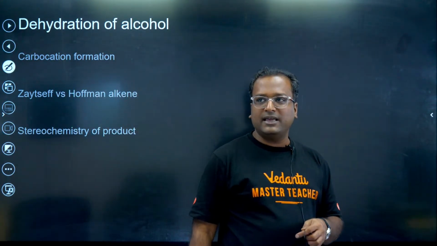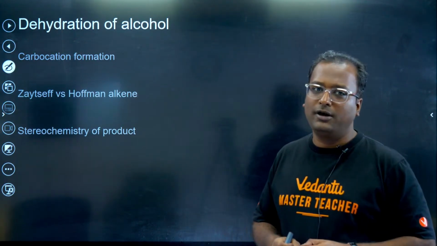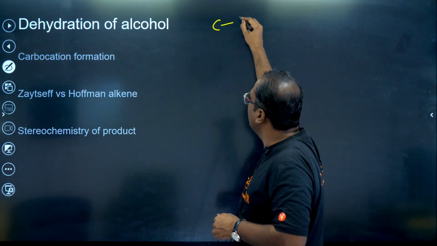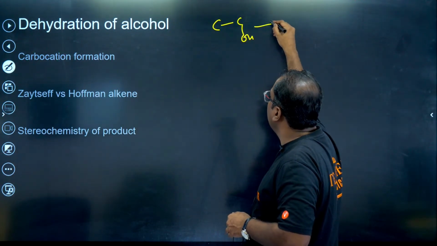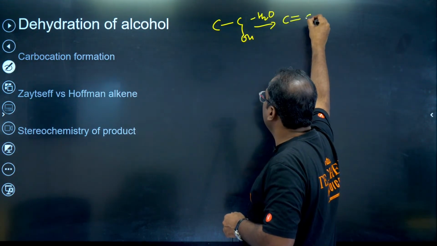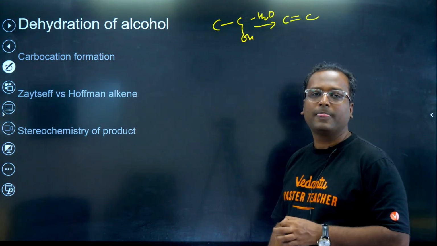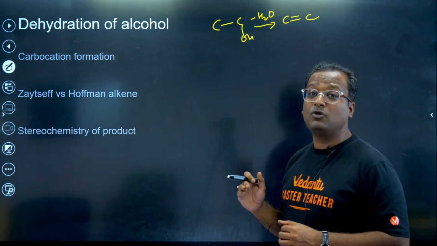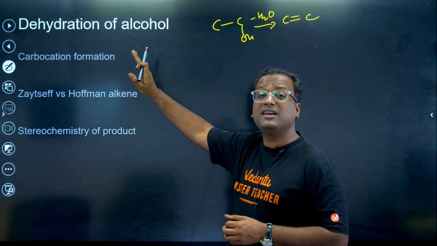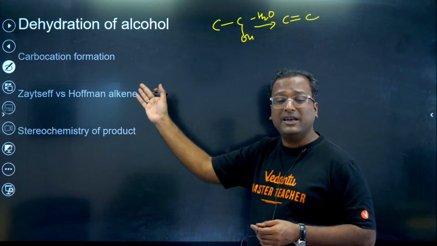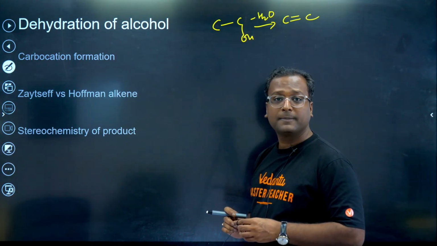First one in this is dehydration of alcohol. What does dehydration of alcohol mean? We have an alcohol, we remove water from it and we get an alkene. This is the reaction that I'm discussing right now. Dehydration of alcohol is a hot favorite because it involves carbocation formation, carbocation rearrangement, ring expansion, and lots of things can come into the picture.